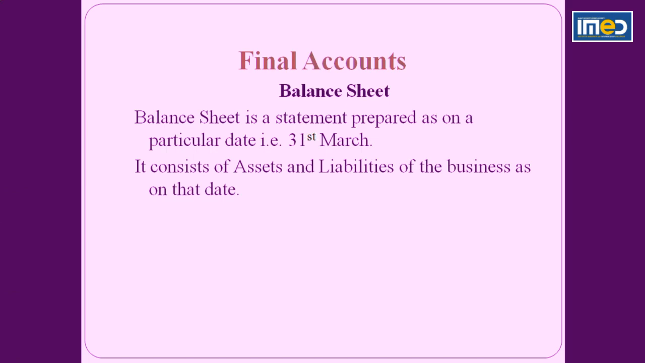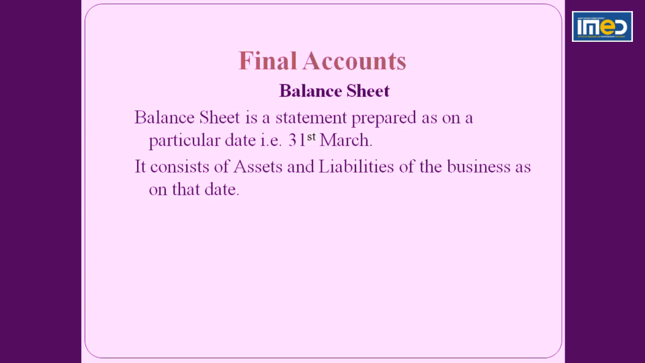But balance sheet is a statement which is prepared as on 31st March. It doesn't take the overall of the year. So if you see cash balance, it is cash balance as on 31st March. Furniture as on 31st March. Then any liability, creditors as on 31st March. So that is called balance sheet. Balance sheet is the statement showing assets and liabilities of the business.